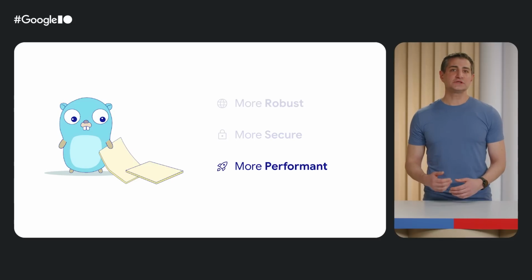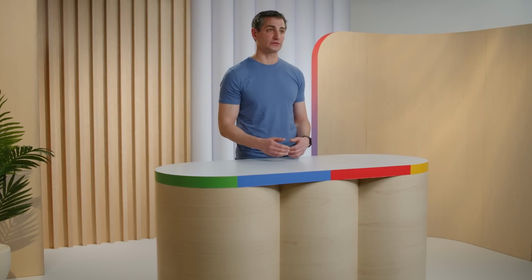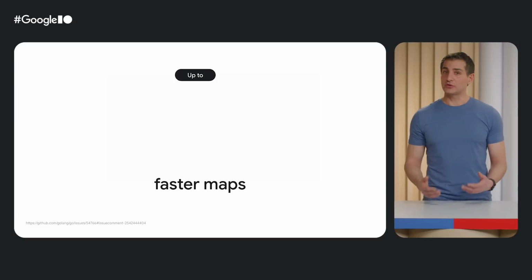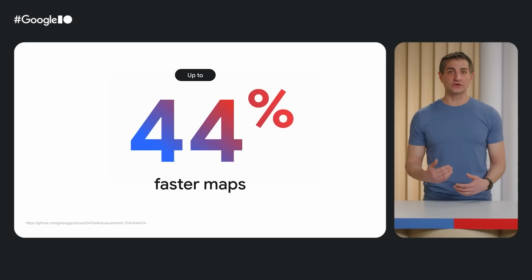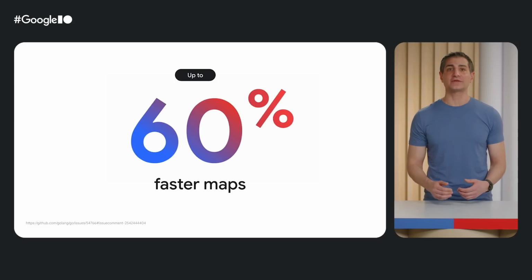Finally, we've continued to focus on making Go faster and more efficient. One important way we've done this is through the introduction of a completely new implementation of the built-in map type, based on a new hash table design called Swiss tables. Beginning in Go 1.24, maps transparently use the new Swiss table implementation. In microbenchmarks, map operations using the new implementation are up to 60% faster than they were in Go 1.23, especially for large maps. And it's all seamlessly integrated in Go's built-in map. No need to adjust your code, just upgrade and you're set.